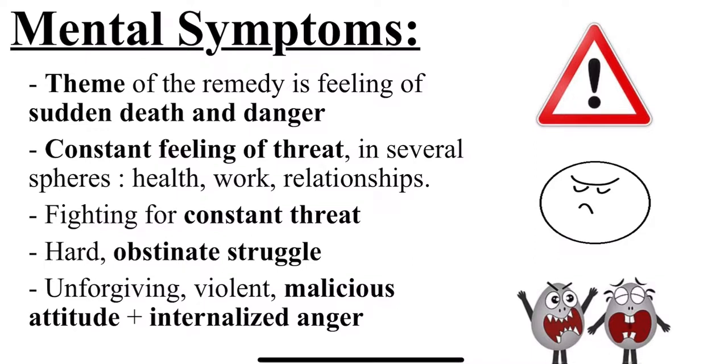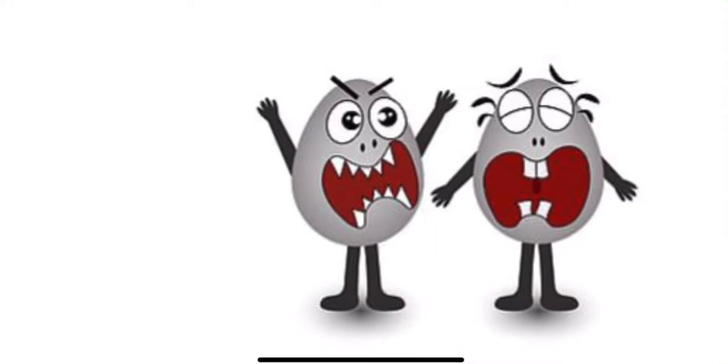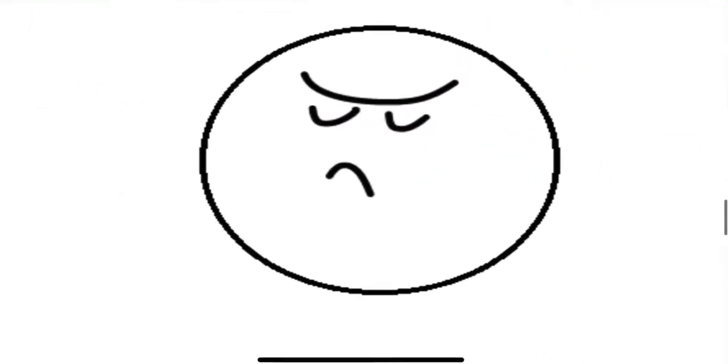Unforgiving, violent, malicious attitude plus internalized anger. Here, a very peculiar mental symptom of nitric acid is unmoved by apology. These people are unforgiving. Once you hurt them, they are going to hold a grudge against you forever. They are unmoved by apology. Malicious attitude. They have a desire to harm others, may it be physically or verbally. Internalized anger is found. You can see the pictures here. There is internalized anger, a malicious attitude and unmoved by apology.